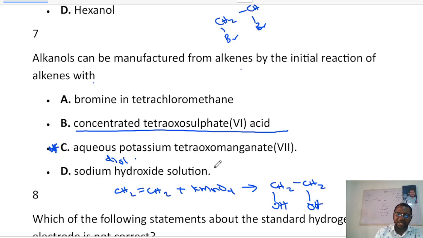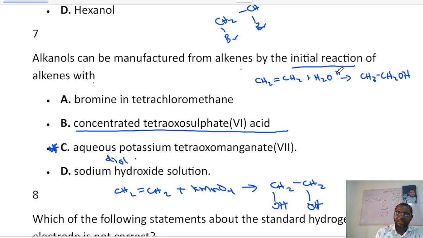But this is not the answer, because it says the initial reaction of alkenes, because there are two steps. Now, when an alkene, for example ethene, reacts with water, you are going to get CH3CH2OH. That's addition reaction. Hydrogen will add here to become CH3, OH will add here to become CH2OH.